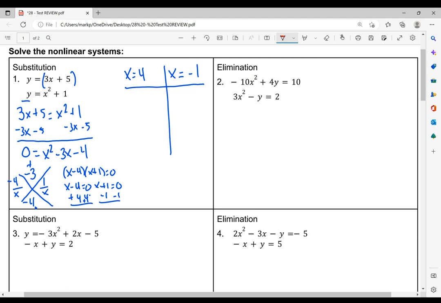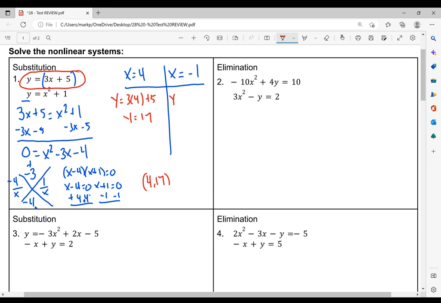y value. So we're going to take x equals 4 and x equals negative 1, and we're going to plug it into this first equation right here. So y is equal to 3 times 4 plus 5. 12 plus 5 is 17. So my first answer is going to be 4 comma 17. That's my first solution where they intersect.